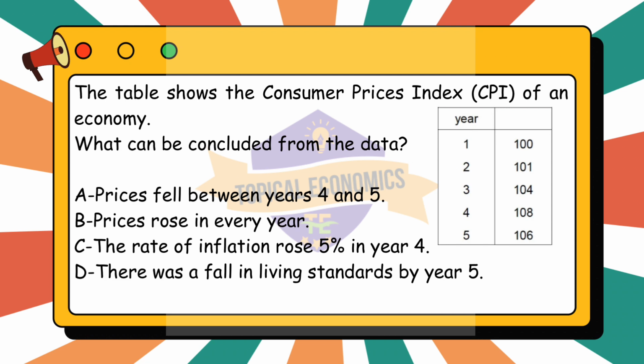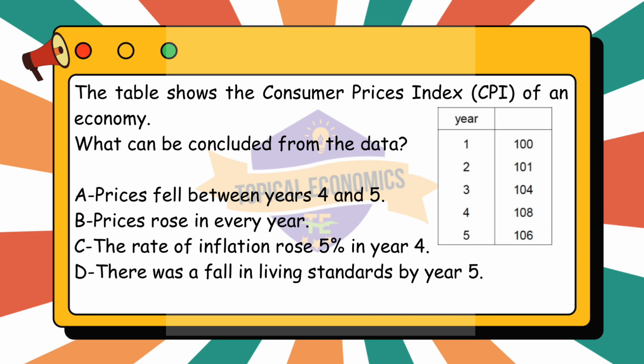Option B. Prices rose in every year, is incorrect. While prices generally increased between years 1 to 4, CPI values rise from 100 to 108. In year 5, prices actually fell. CPI dropped from 108 to 106. Therefore, prices did not rise in every year.